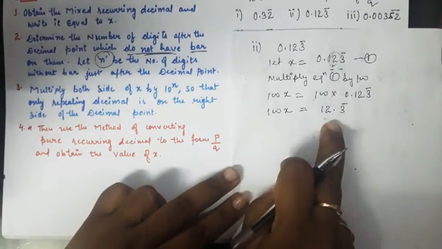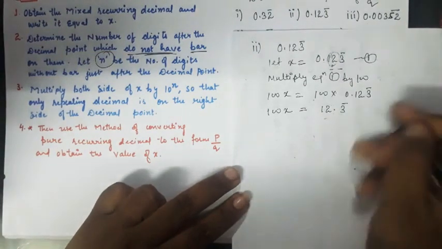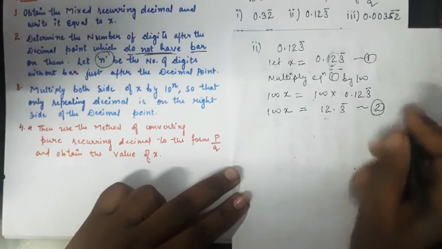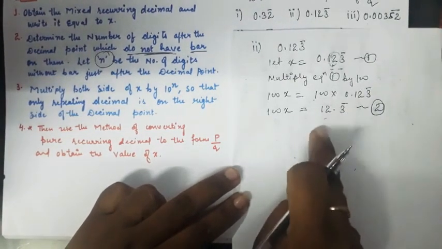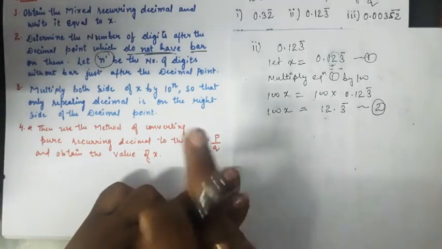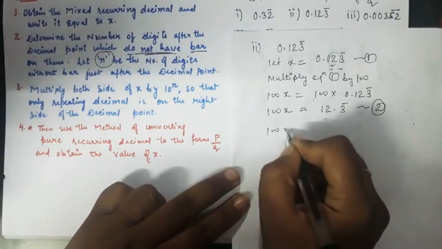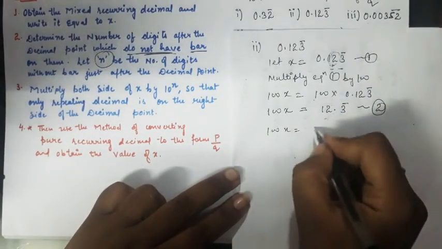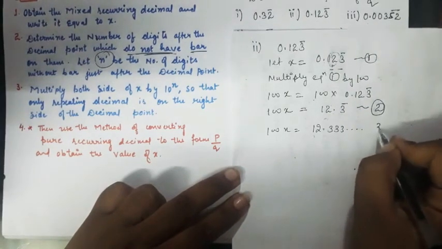Now it's a pure form of recurring decimal, right? As you have marked equation number 2, from this step you need to follow the previous steps which we discussed for recurring decimals. First step was to write in the decimal form, so 12.333 and so on. Mark it as equation number 3.